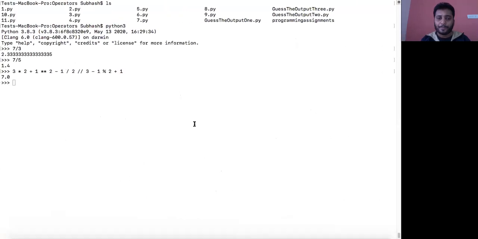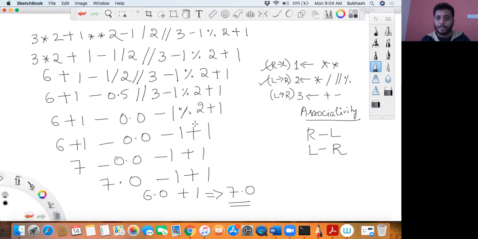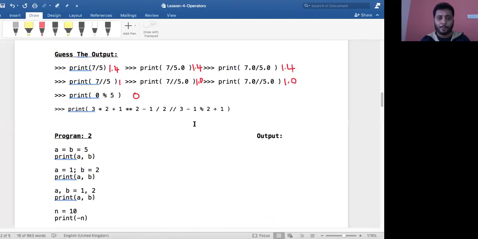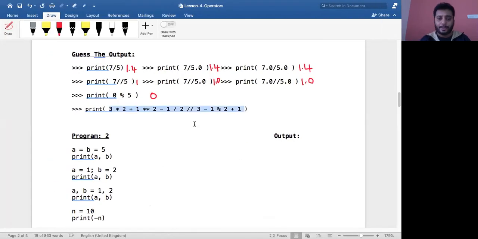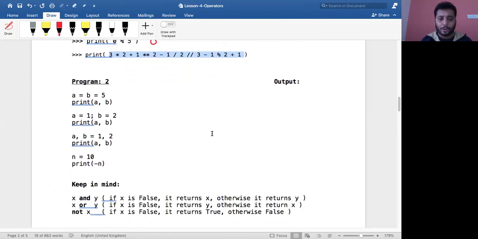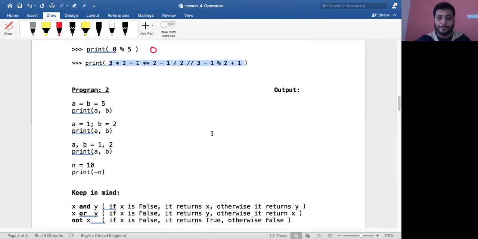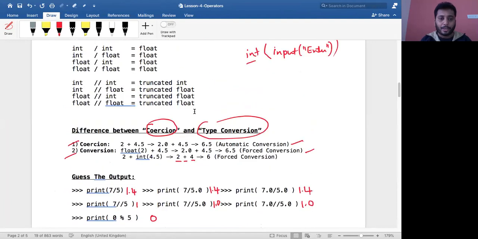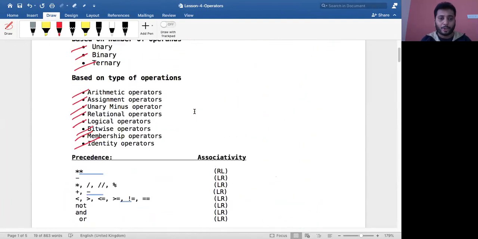Is that okay? Did you get this? This evaluation is correct. If you want to take a picture of this, you can. I'm going to the next one. We'll solve more examples. I think I'm done with the arithmetic operators. All these arithmetic operators are over.